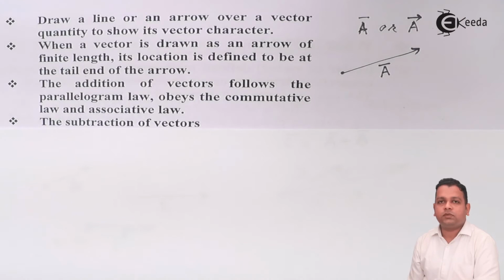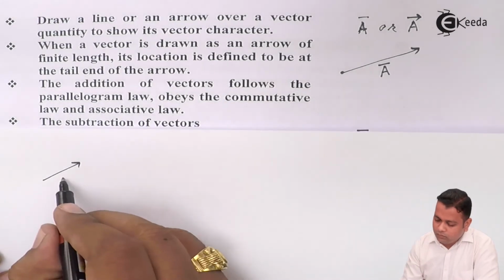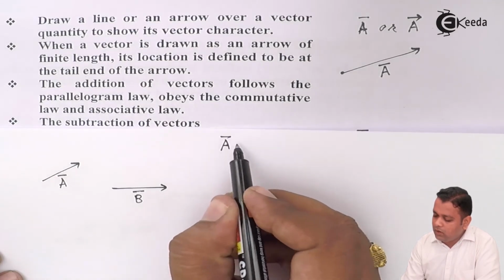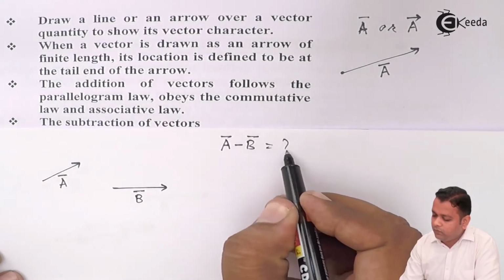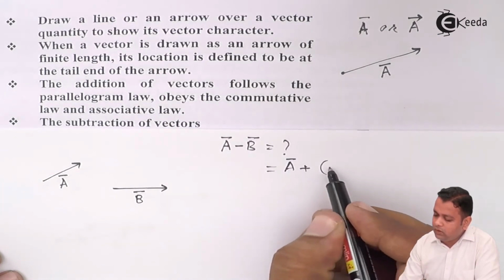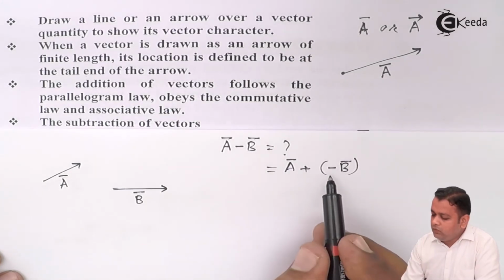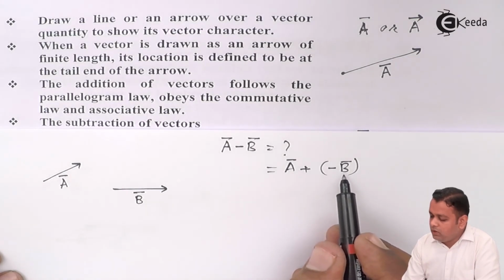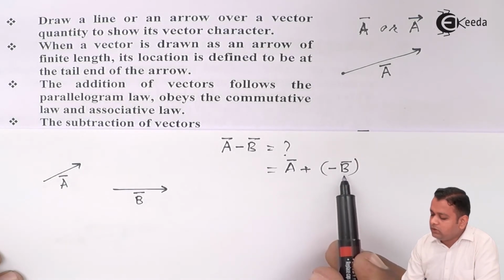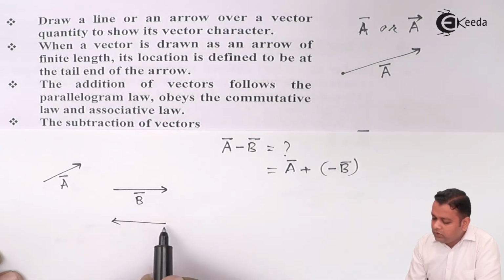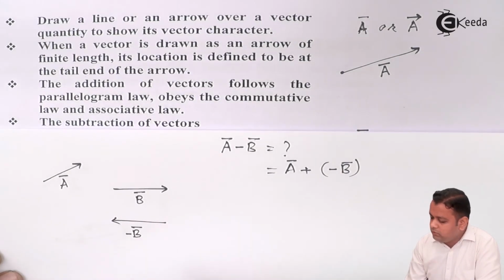Now let us talk about subtraction of vectors. Again, take the two vectors A bar and B bar. If we have to perform the subtraction like A bar minus B bar, it is like A bar plus minus of B bar. When we have a minus sign to B bar, the magnitude remains the same, whereas the direction is reversed. So if this was the B bar, we reverse the direction with the same magnitude. So this is minus B bar.